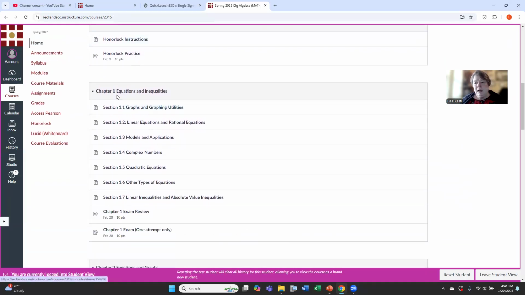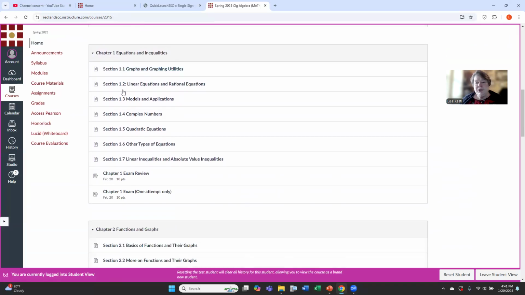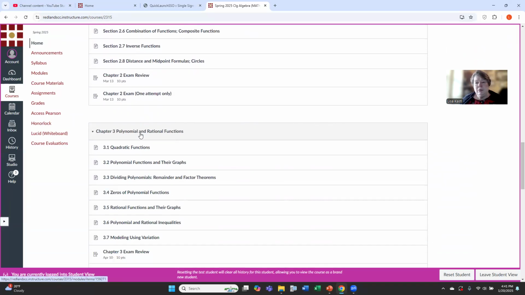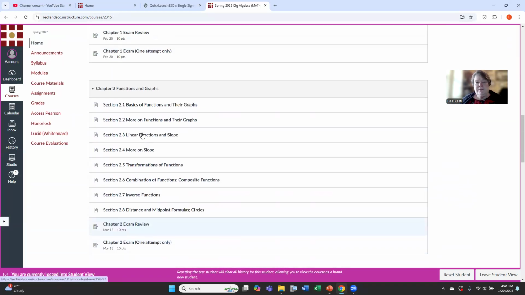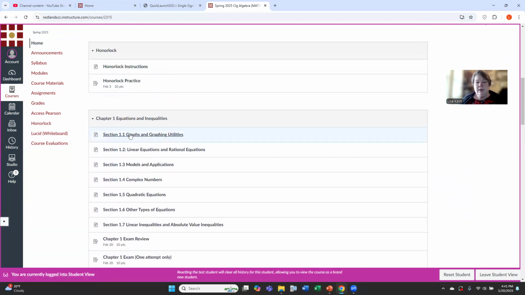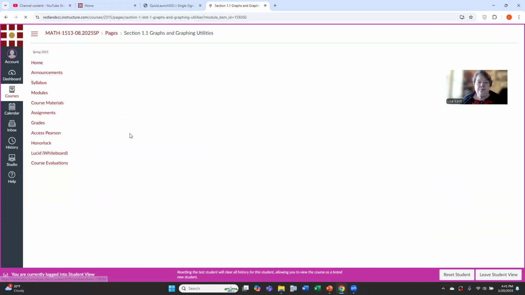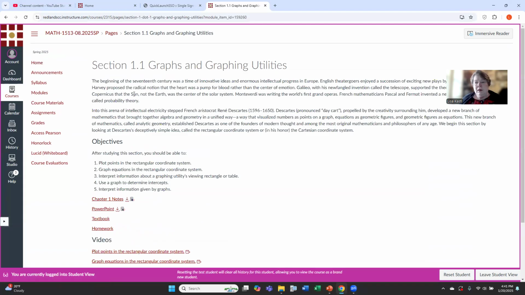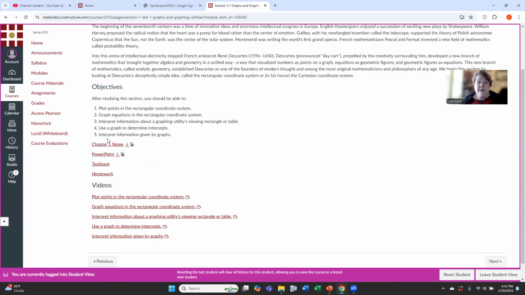I'm going to click on each chapter. Each chapter is its own module. So I'm going to click on the first chapter module, and then on section 1.1. When you click on a module in Canvas for a particular section in a particular chapter, it will open with an introduction of that section and a list of the objectives for that section.